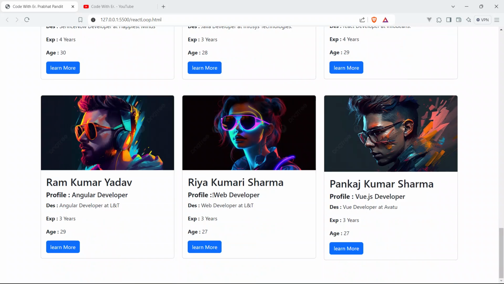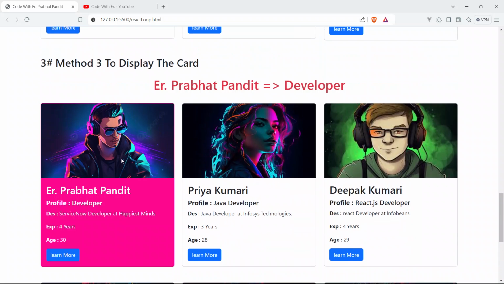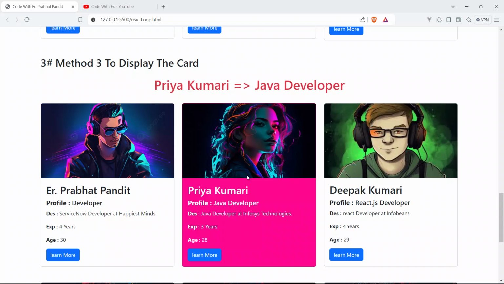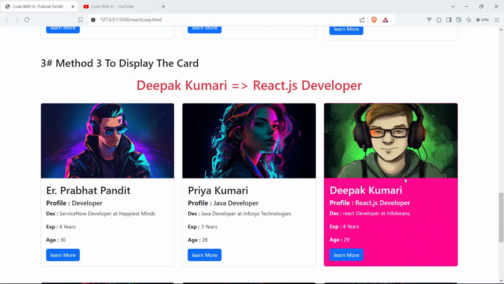So now this is the third method, okay. So click it. So this is now selected. So the name is Prabhat Pandit, and he is a developer. Click on second card, Priya Kumari, and she is a Java developer. This is the description, experience and age. Click on Deepak Kumar. So Deepak Kumar, and he is a React.js developer.